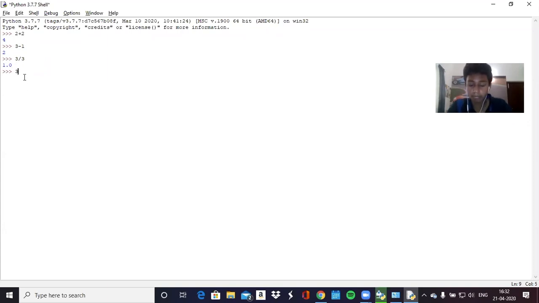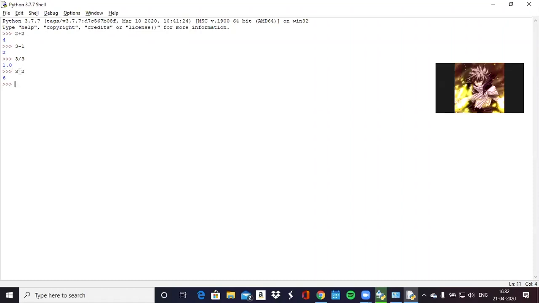And then there's also multiplication. So on your 8, if you hold shift and click 8, it should give you a star. This is your multiplication operator. So now if you do 3 * 2, you should get 6. Okay? Everyone, it's working for everybody? No problem? Just type yes in the chat. Alright, cool.